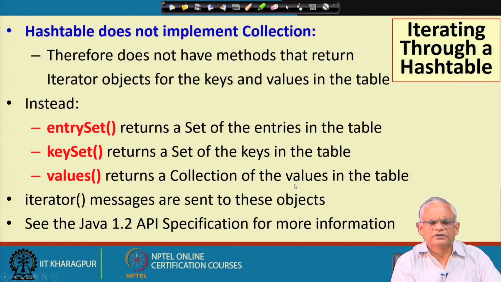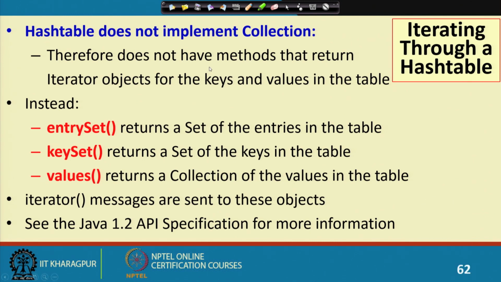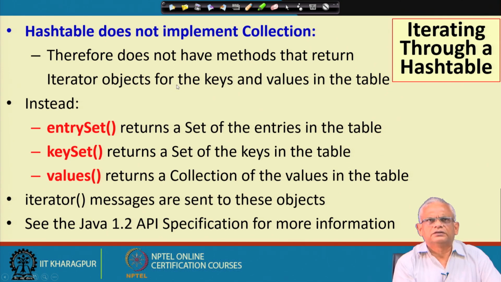But then how does one traverse the elements in the hash table? Here we cannot create an iterator object, because it does not implement the Iterator interface. Instead, it has entrySet, keySet, and values defined, which create a set of entries, a set of keys, and a collection of values, and these are collections.